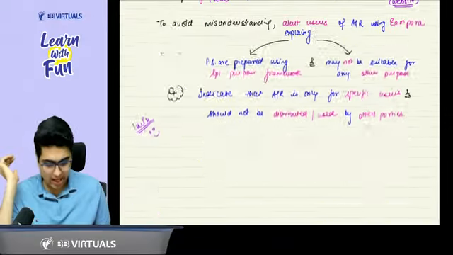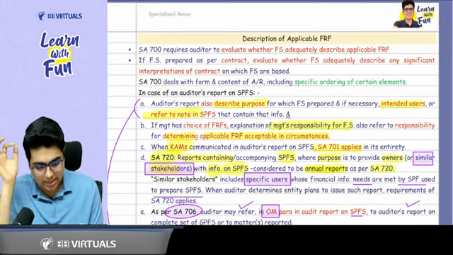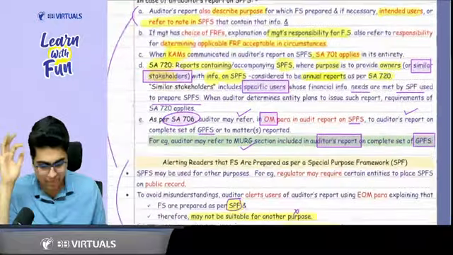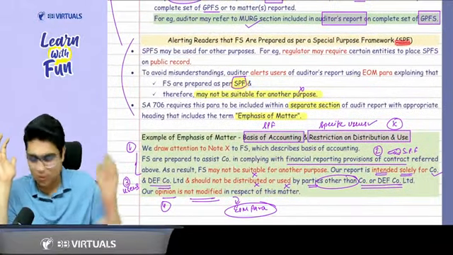Yes, sir. So I think everything till here is complete. Now you can come to the book. Description of applicable FRF. I think every point we have covered here very properly. This is the same part given here. Please focus here.